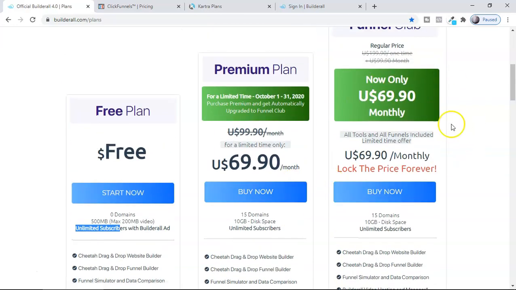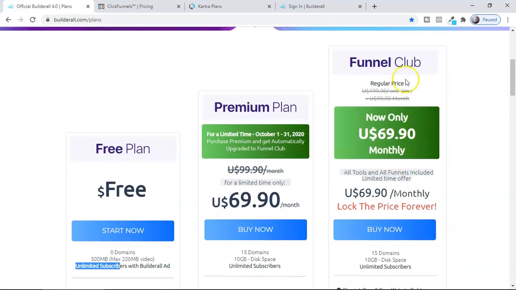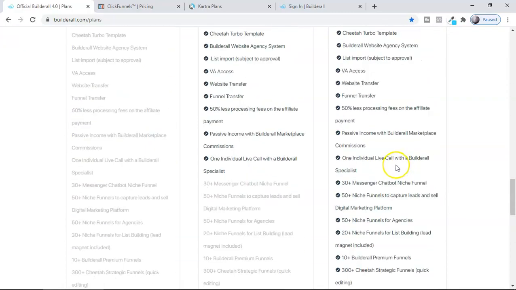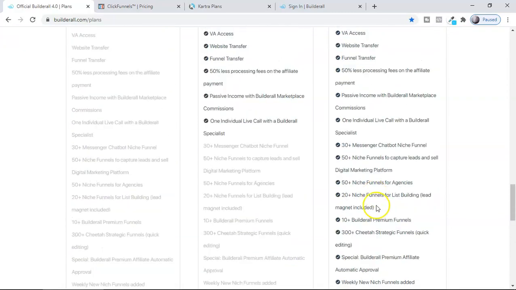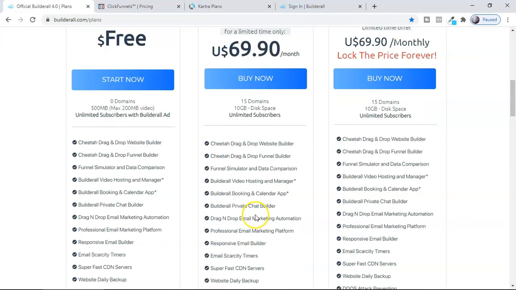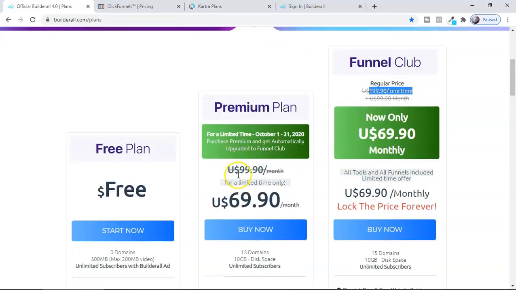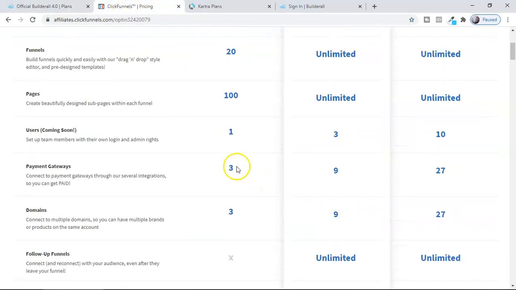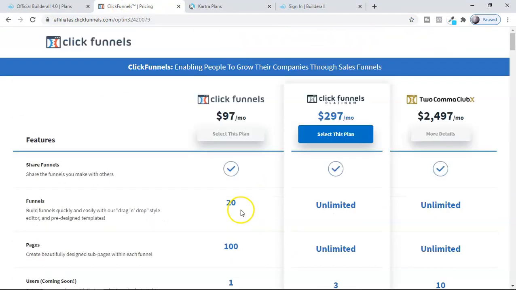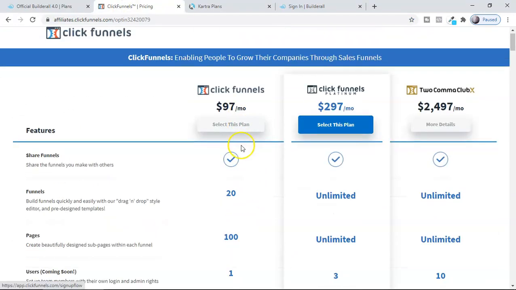And then, guys, this I have seen only recently: they also changed the price of Funnel Club, that was $199 one time, they made it only $69. So you have to lock it again, and you can have many more features. But I think this one is amazing for any affiliate marketing. Without the tool, guys, you can't do affiliate marketing. If I compare this with ClickFunnels, here you can see you can have only 3 domains and they're charging $97 per month.